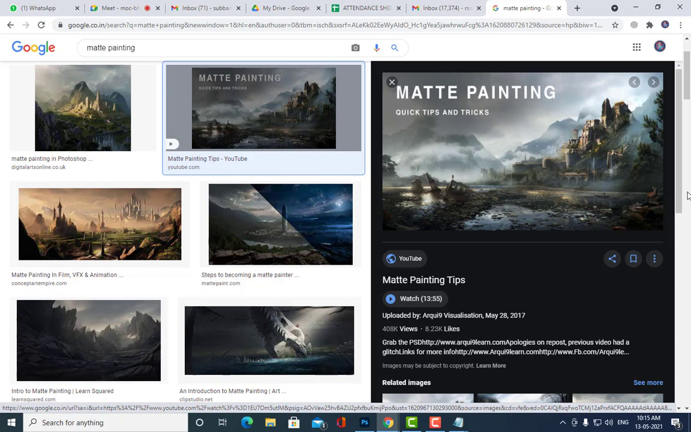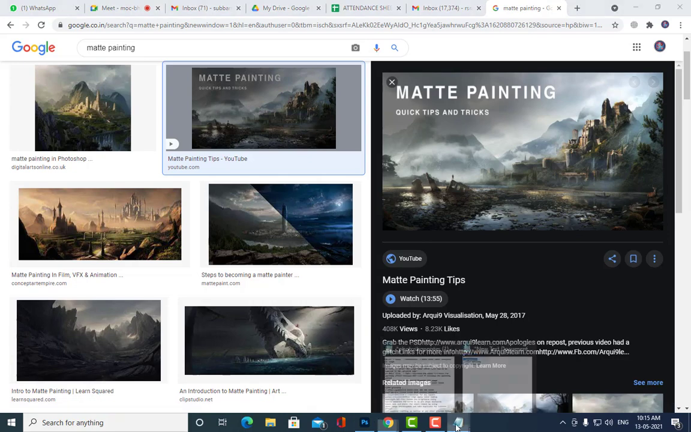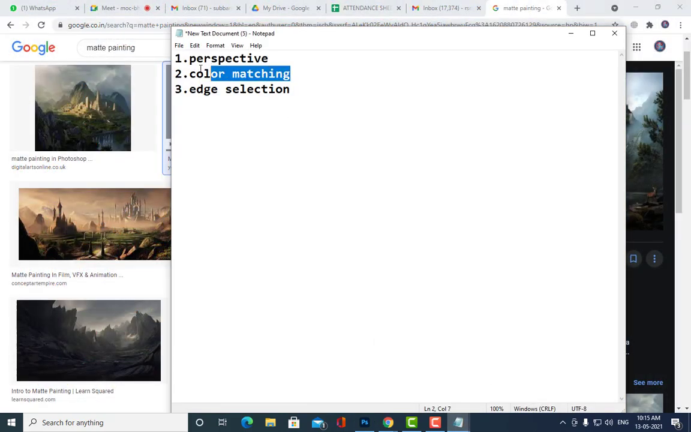Are you all getting my point? Yes, sir. Okay, so that is the second important rule for matte painting. Color matching. So perspective, color matching.